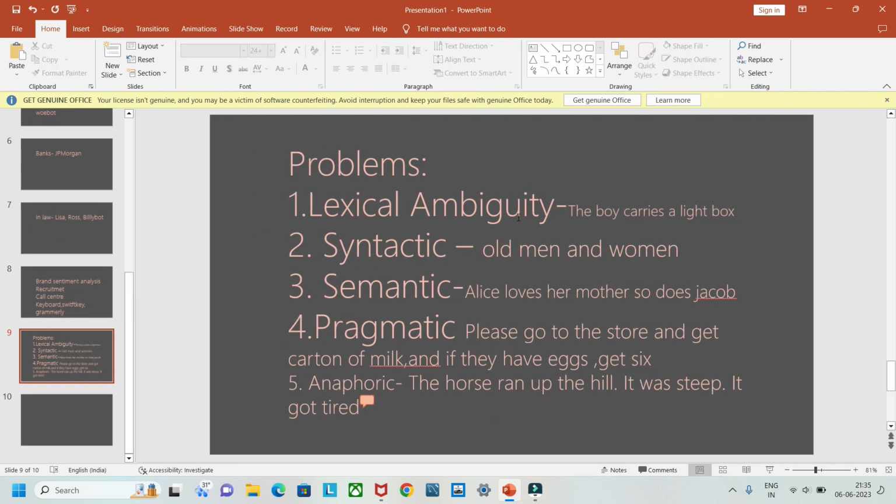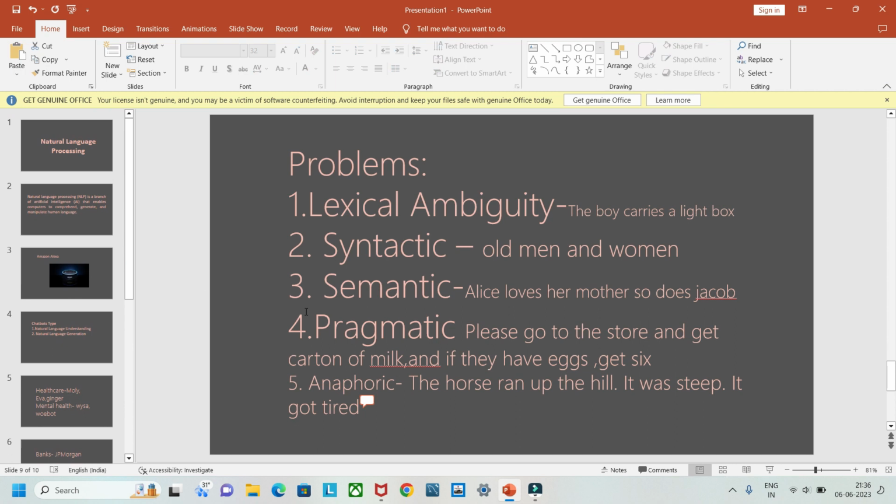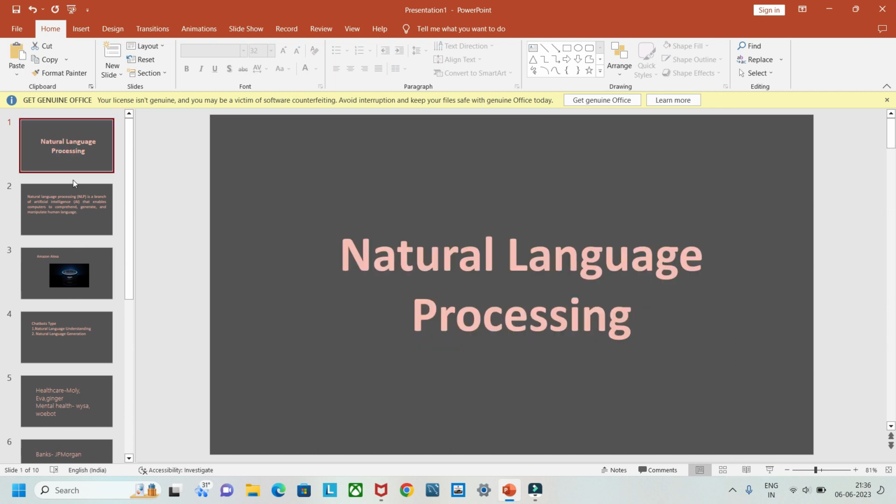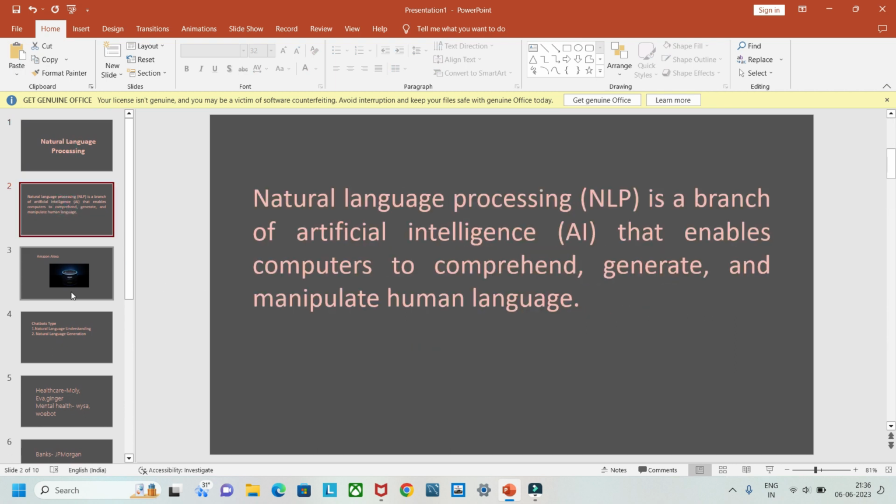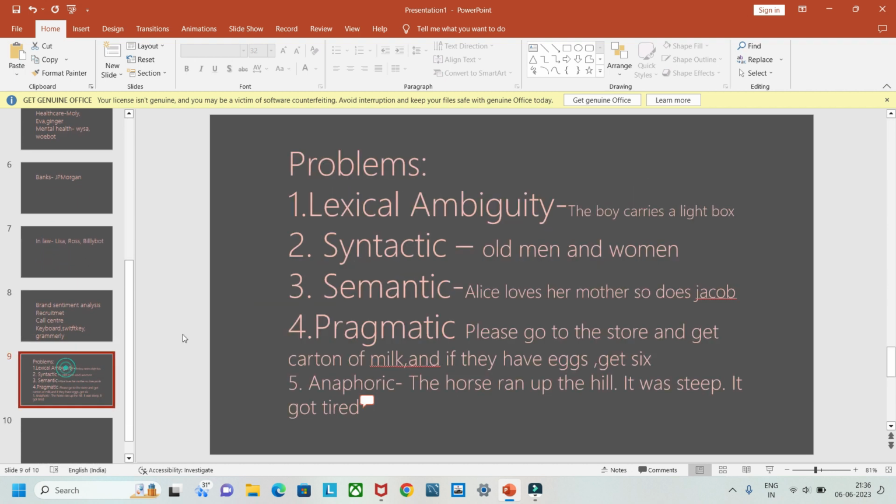So these are the different types of ambiguity when it comes to NLP. Try to have a deep understanding of this and clear your confusion, because there is a lot of confusion in these ambiguities. To make it short, there are 5 types of ambiguity: lexical, syntactic, semantic, pragmatic, and anaphoric. So this was all about today. We saw the use cases and applications of NLP, and then some problems faced in NLP, that is ambiguities.